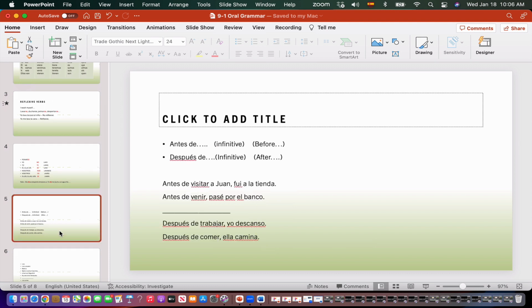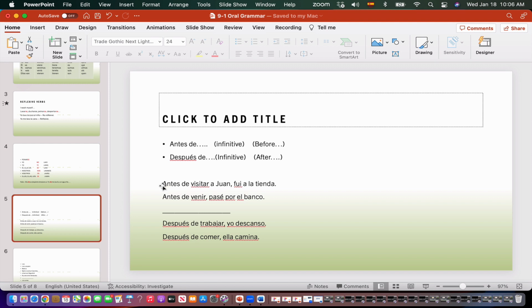Now, the last thing for this chapter is this expression, like antes de or después de, which means before or after. In those situations, we have a preposition here, and one of the rules in Spanish is that when you place a verb after a preposition, in this case de, the verb has to be infinitive, so the verb has to end with an R. For example, antes de comer, before eating, or después de trabajar, after working. Okay, so just remember this.